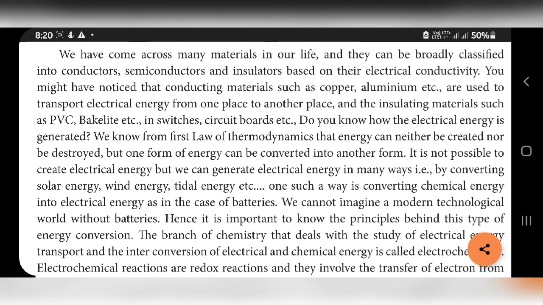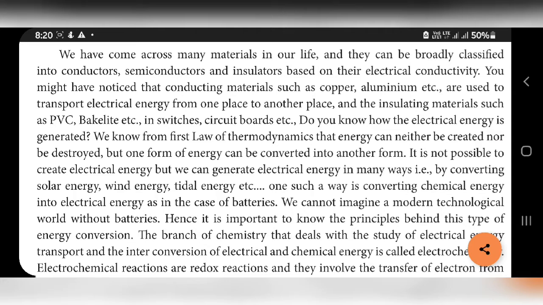If a material conducts current, it is called a conductor. Not conducting current is called an insulator. Partially conducting current is called a semiconductor. So based on their electrical conductivity only,